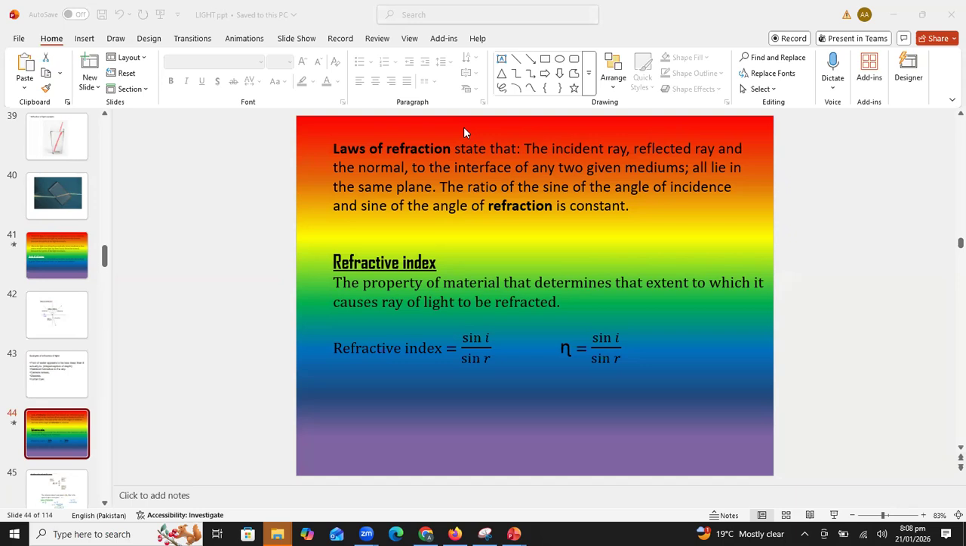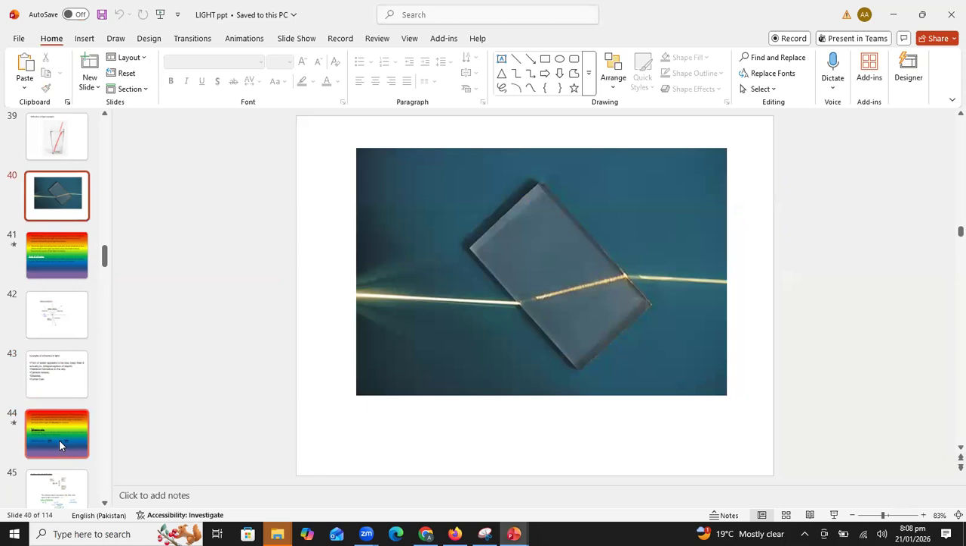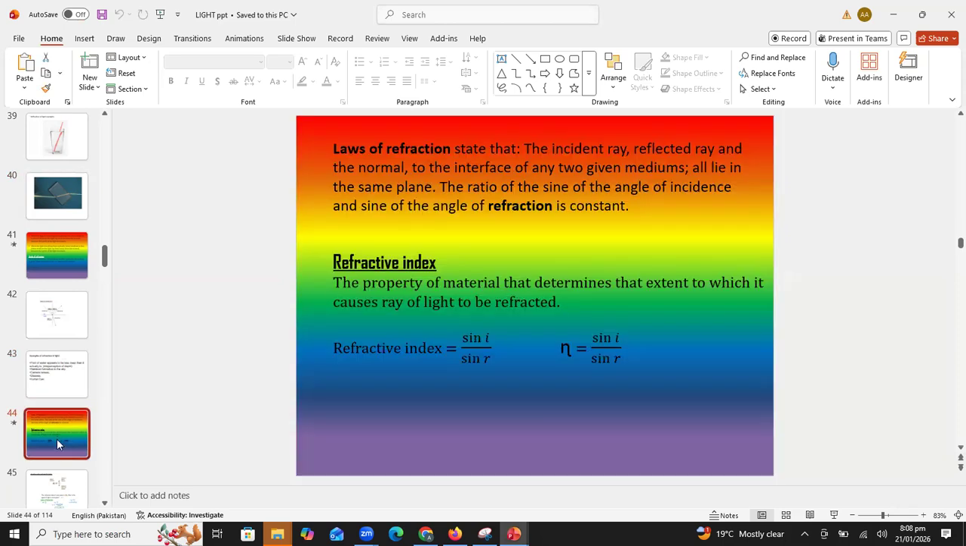All right, that is defined as the refractive index. Refractive index will tell the property of a material, that is, how dense the medium is. All right, students.